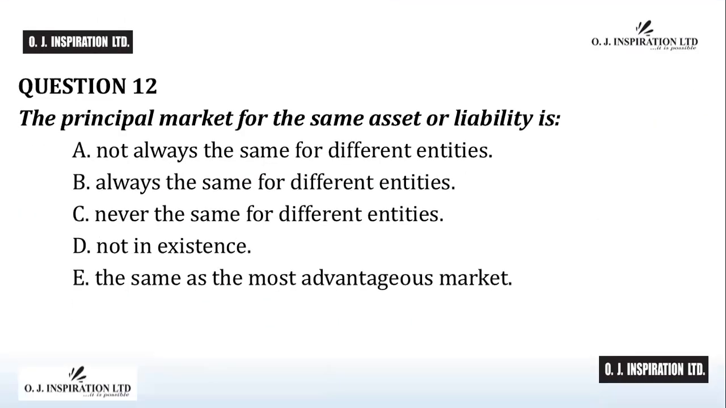Question number 12. The answer to question number 12 is A, not always the same for different entities. The principal market for the same asset or liability is not always the same for different entities. As different entities with different activities may have access to different markets, the principal market for the same asset or liability might be different for different entities. A is the answer to question number 12.